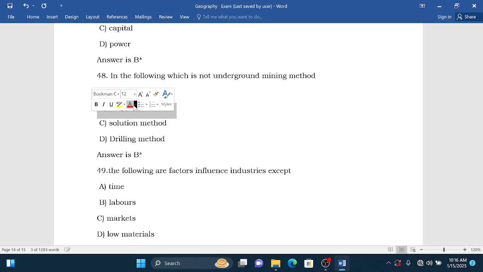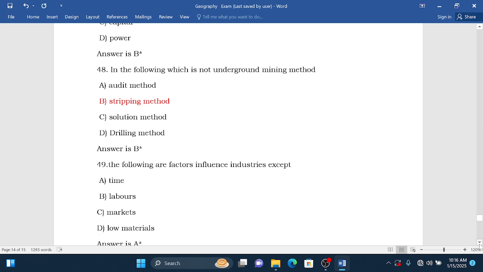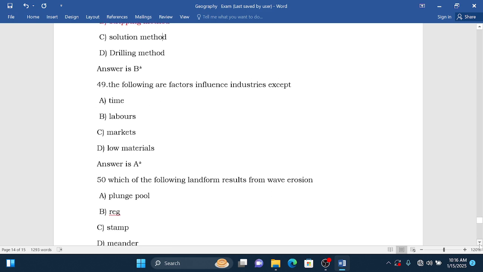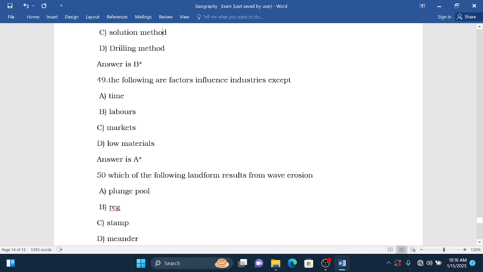We go to the next. Question 49. The following are factors that influence industries except: time, labor, markets, raw materials. Raw materials. The answer is A, because time does not influence industries.